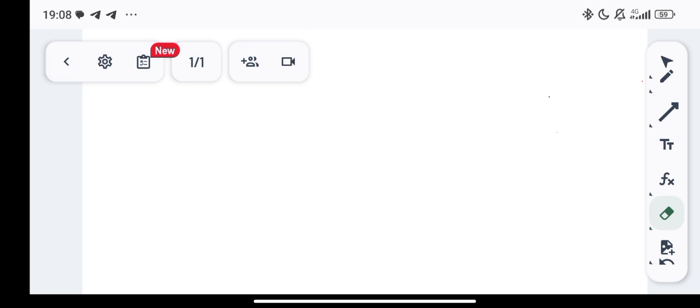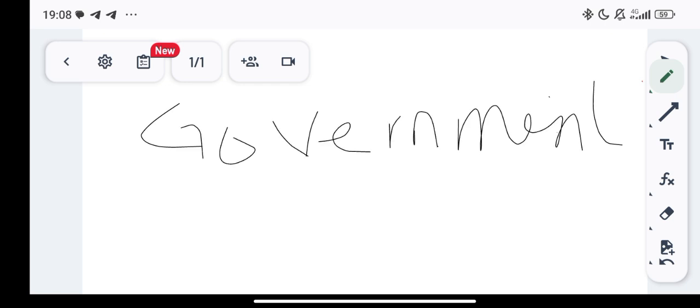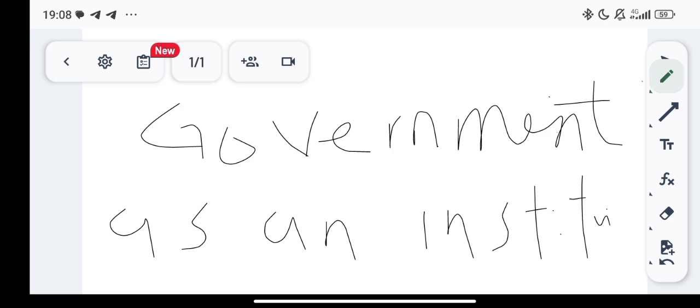As I said earlier, this class will be looking at an in-depth analysis of government. Now, let's look at the first one. Government as an institution. It's visible now. Government as an institution. Now, we see that government can be defined as a machinery, defined by the state for the growth and development of the state. In this sense, government is a machinery by which the goals of the state are being actualized.